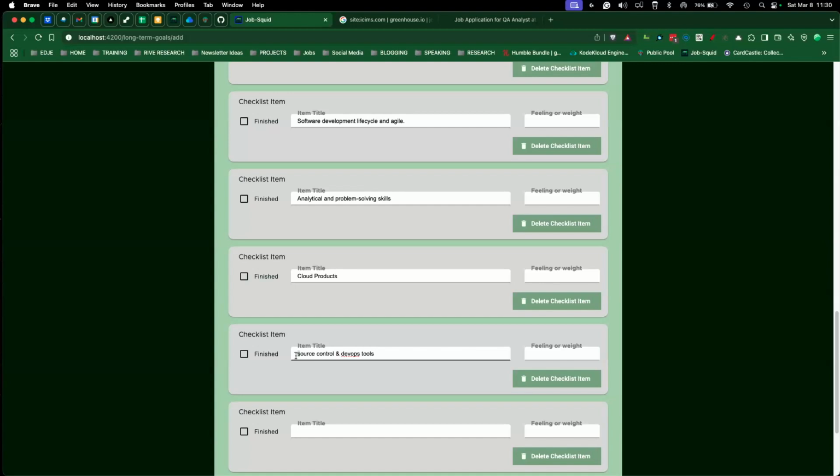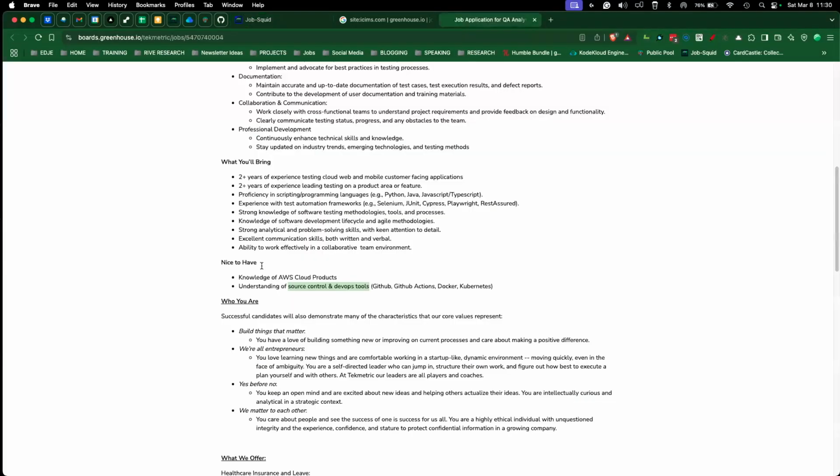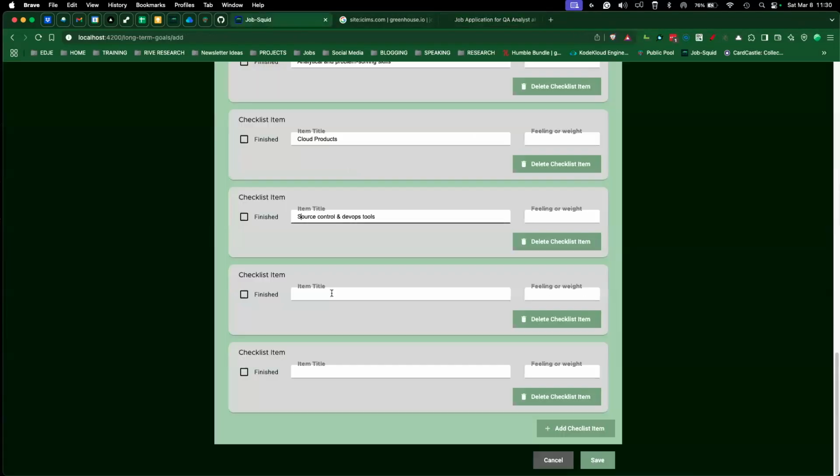those make sense. Now we have an extra space over here. So, I would also come up, two spaces. We skipped a couple. Would also come up here and say, hey, is there anything in here? Test planning and design, manual API execution, automated testing, quality assurance processes, documentation, collaboration, communication, version. Okay, that one fits. We're going to add that one in on here too for test planning and design. Okay, got one extra that I didn't need, so I'm going to delete this one off.